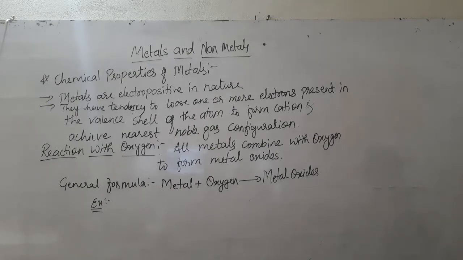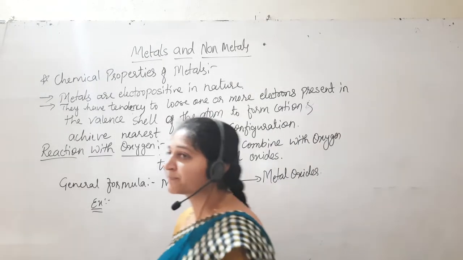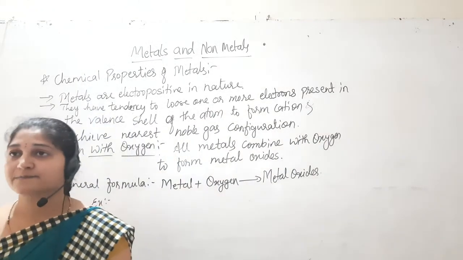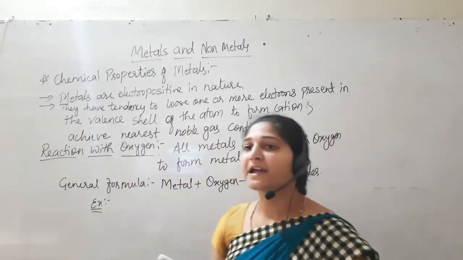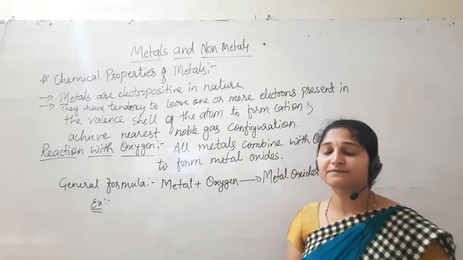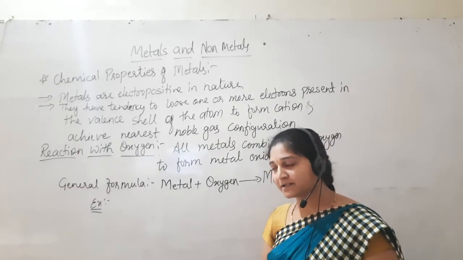For this reason, they are stored under kerosene. Even if they get a small amount of air, when they come in contact with air, they form their oxides and catch fire easily.